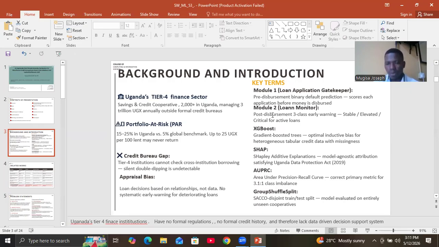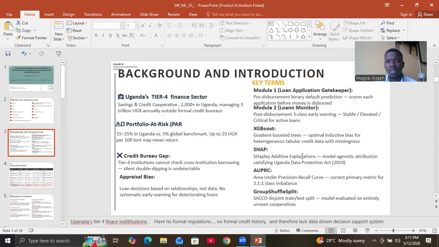When we talk about loan application gatekeeper, this is our module that gives a risk score for every loan application. Loan monitor, this is the module that gives early warning for loans which are becoming stressed. XGBoost is simply a machine learning model architecture. SHAP is a mechanism that we use to generate explanations for the predictions that our models make.